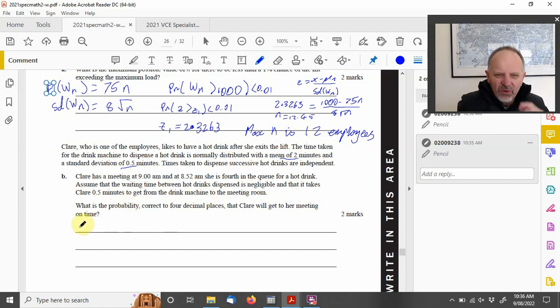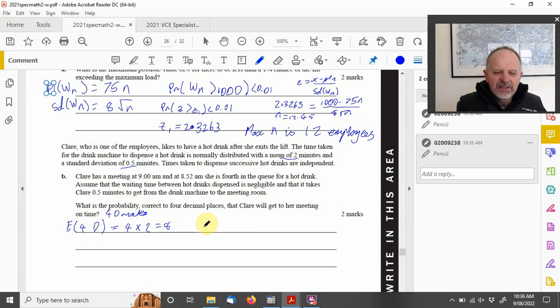Okay, so we want 4 drinks because Claire is fourth in line. She gets the 4th drink. So we want 4 drinks. Our expectation value of 4 drinks is simply 4 times the expectation value of 1 drink, which is 2, which is 8.